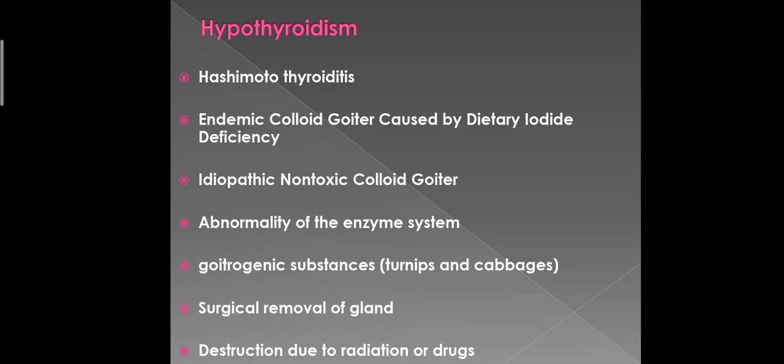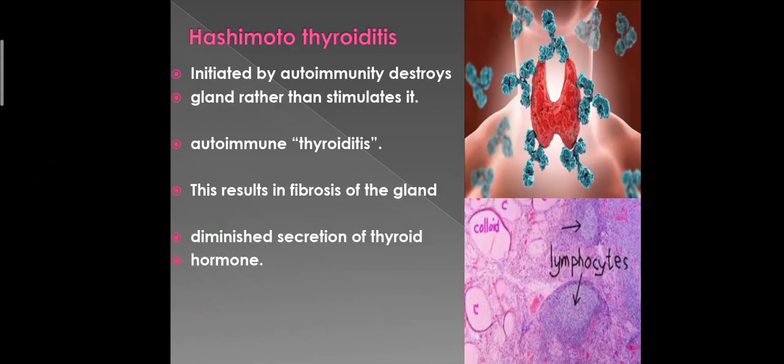The other conditions can be endemic colloid goiter caused by dietary iodide deficiency, idiopathic non-toxic colloid goiter, abnormality of the enzyme system, goitrogenic substances like turnips and cabbages, surgical removal of the gland, and destruction of the gland due to radiation or drugs.